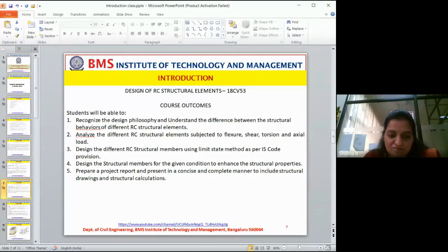Prepare a project report and present it in a concise and complete manner, to include structural drawing and structural calculation.